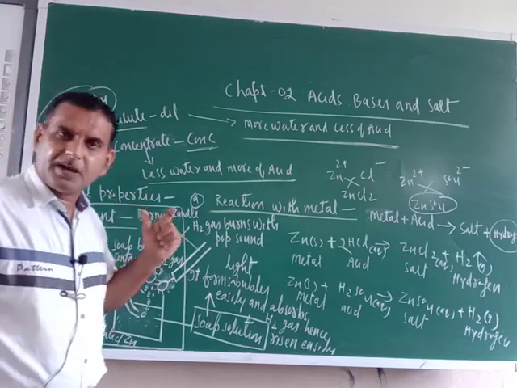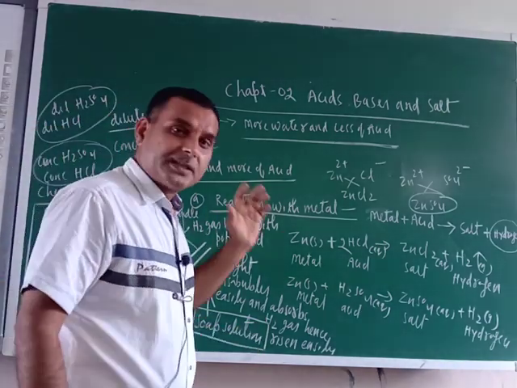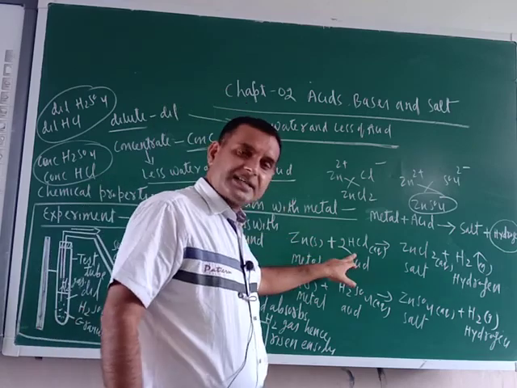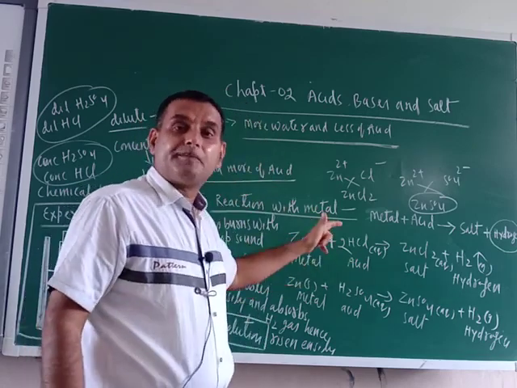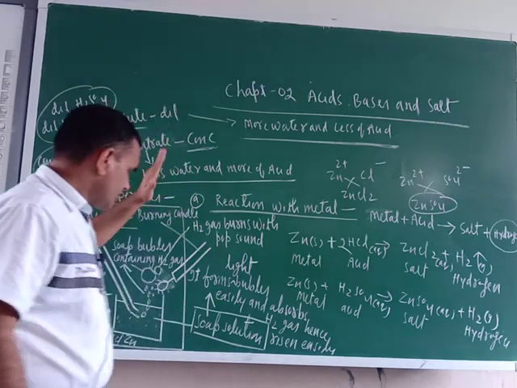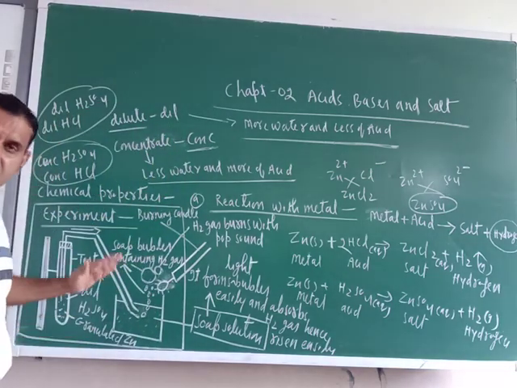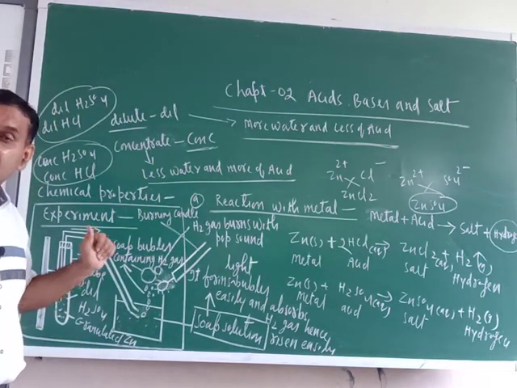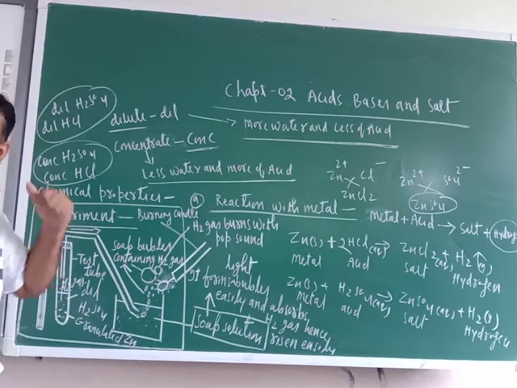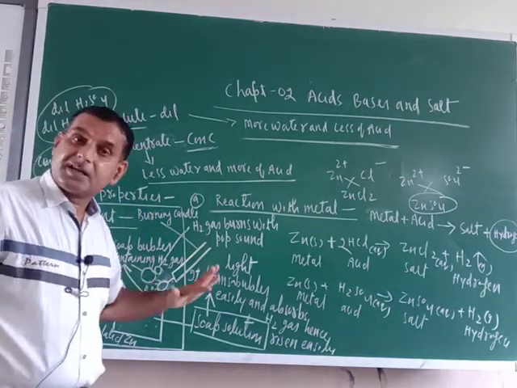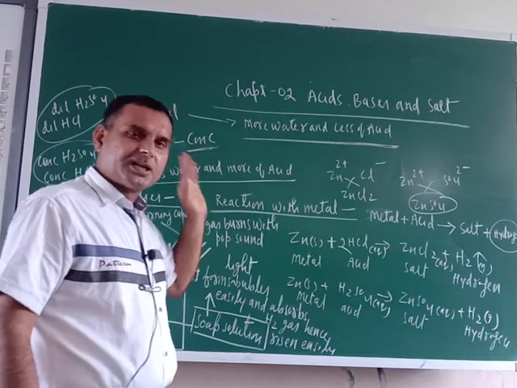The production of H2 gas proves that when acids react with metals, they produce hydrogen gas. So this is all about the reaction of acids with metal. As a representative of metal, I have taken zinc metal here.